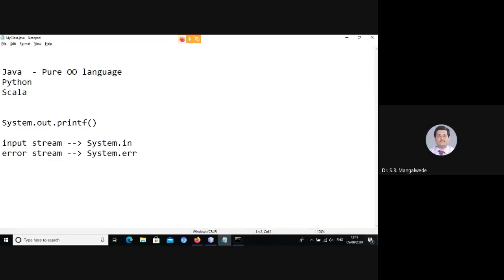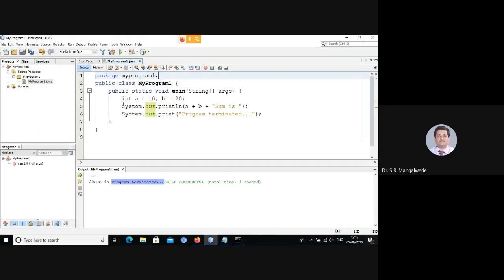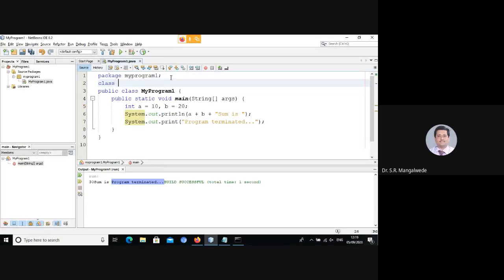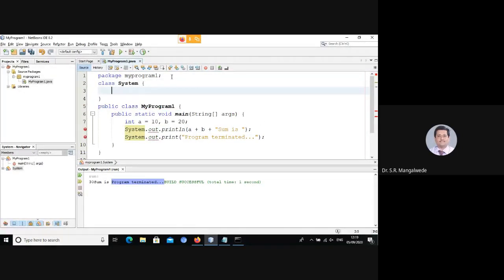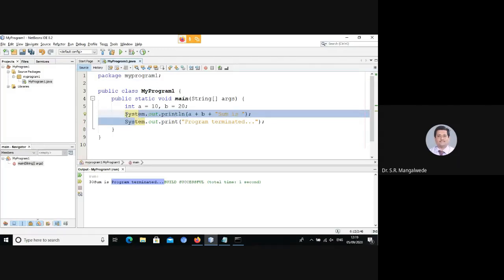Everything revolves around packages in Java. In order for your application to make use of a class, the natural question that you may ask is, where is this class defined? Does that question arise in your mind? I haven't defined a class named system here. If I had defined a class named system, then I would have used it. But I haven't. Then where is this class available?